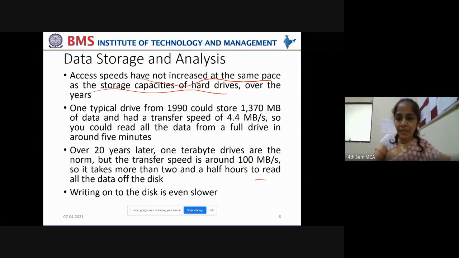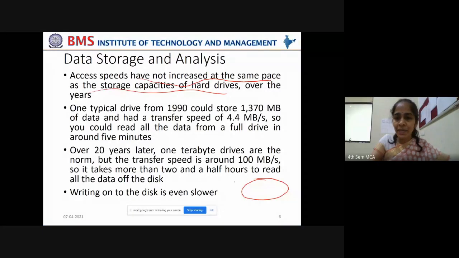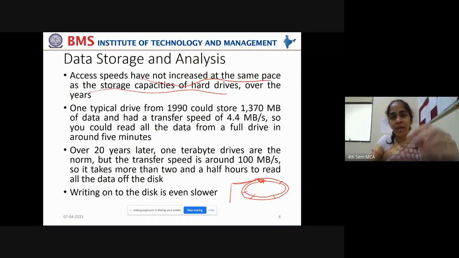So when data is being read from a disk, you know that data is stored on hard disks, right? When data has to be read from a disk, the read-write head, say this is the read-write head, has to be placed on the appropriate track, and on the appropriate sector, and further on the appropriate fragment from where the data has to be read, or to where the data has to be written, right? That takes a lot of time. Access speeds have not increased at the same pace as the storage capacities of the hard drives.